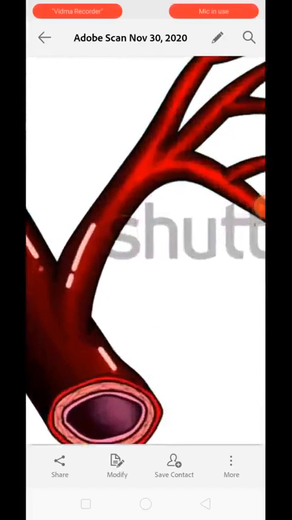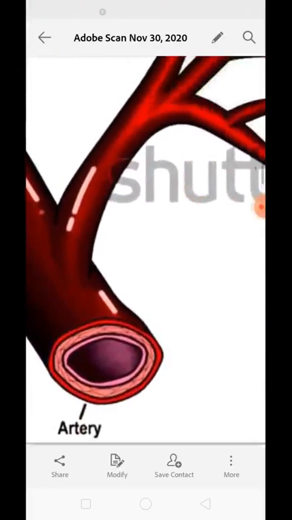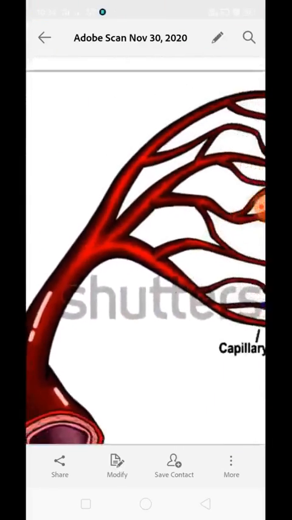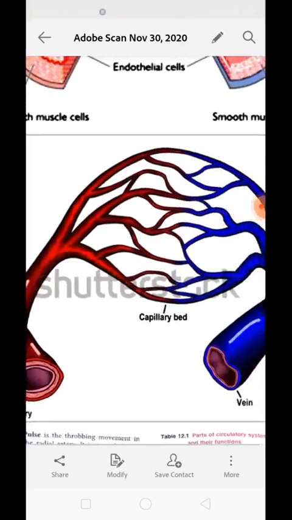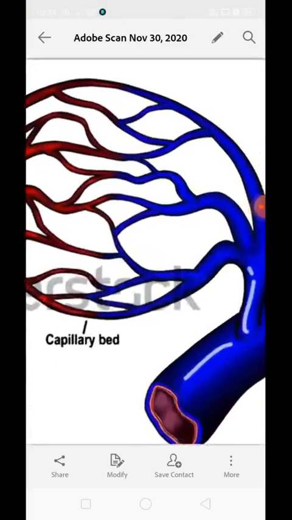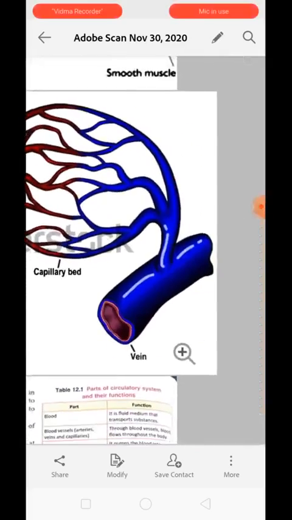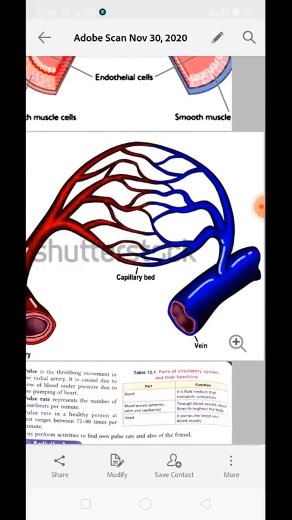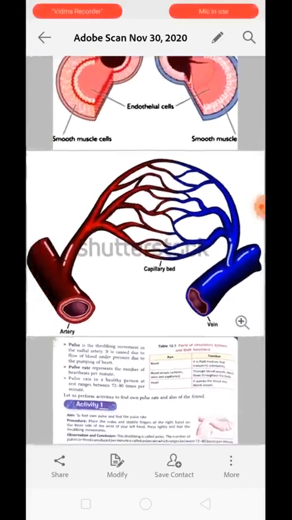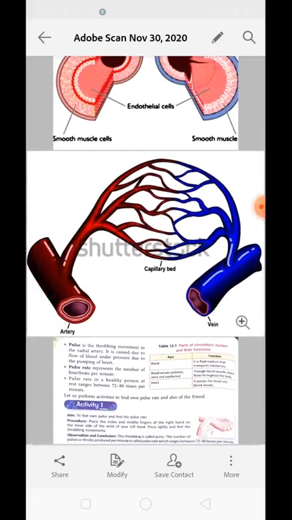You can see these are the arteries over here, the red color one. Now they form many branch-like structures which are a part of the capillaries. Now ultimately these branches get fused and form veins. In this way they are all related. Arteries form capillaries and capillaries form veins. Now clear? Next is